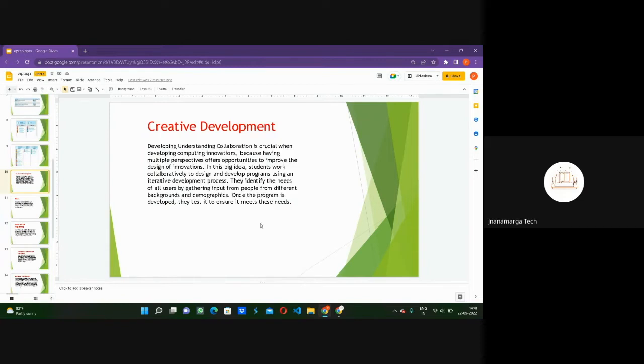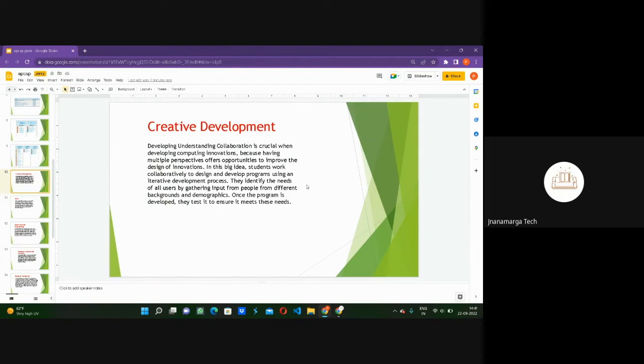So what does Unit 1 say? Creative development. Basically, in this we will understand that collaboration is crucial in developing computing innovations, because having multiple perspectives offers opportunities to improve the design of innovations. In this big idea, the students will work collaboratively to design and develop programs using an iterative development process.